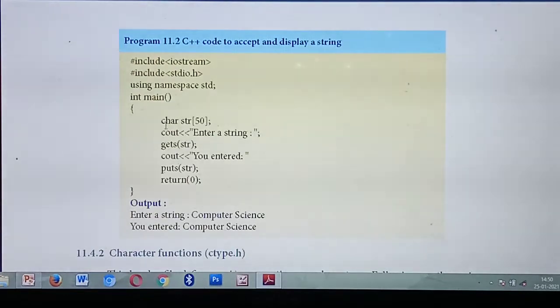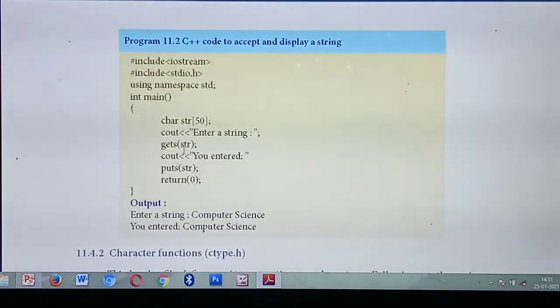Inside the output cout you are giving enter a string. So here you are going to enter a string. The string you enter is stored in the variable str, isn't it? So now which variable do you need to call? str. To get an input as a string, which function do you need to use? gets of. Now you are storing the string in the variable str. So gets of str.